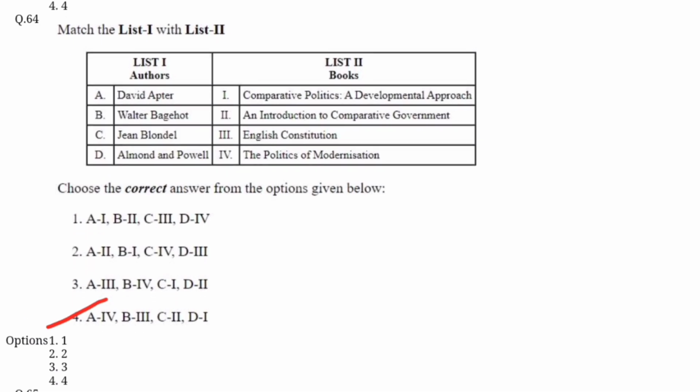Option D is correct here. David Apter wrote The Politics of Modernization. Walter Bagehot wrote about the English Constitution. Jean Blondel wrote An Introduction to Comparative Government. And Gabriel Almond and Bingham Powell wrote Comparative Politics: A Developmental Approach.